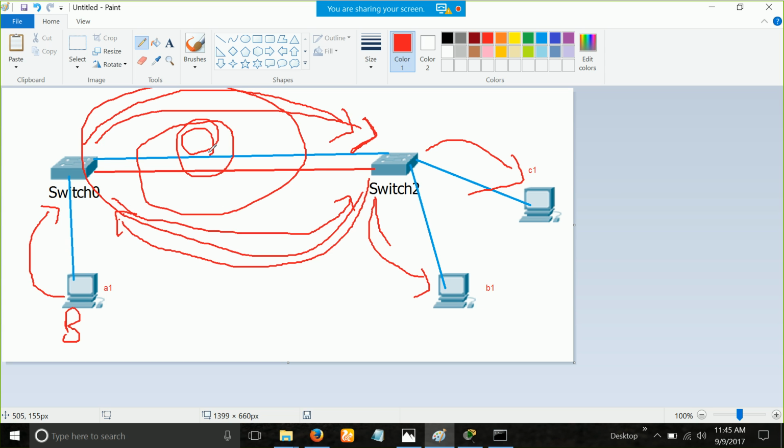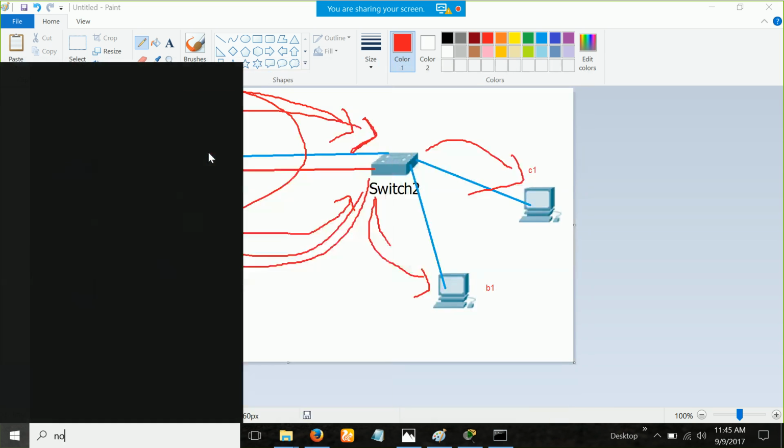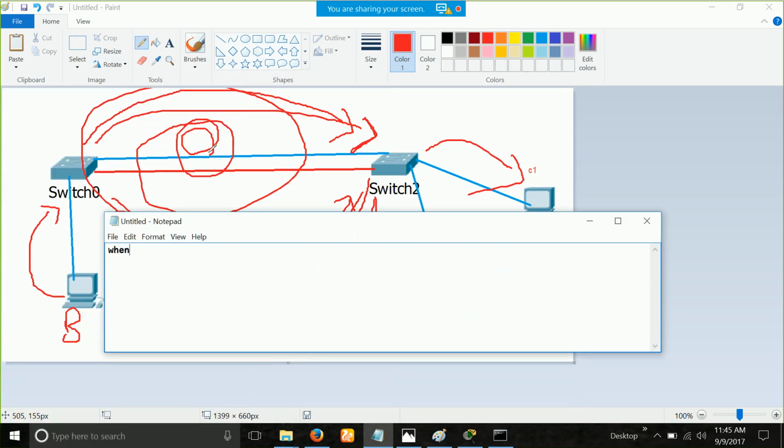So let me summarize this into one line, I'll just write it for you. Whenever in a switching network you have a backup or redundant connection between switches, there is going to be a loop in your network. And this loop is also known as, you might have heard the term, broadcast storm. This is the broadcast storm happening.